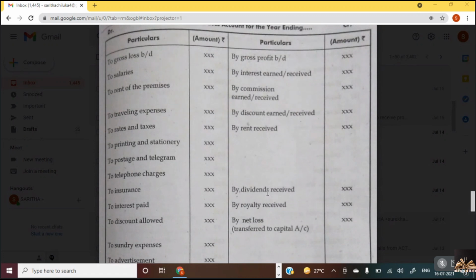Ma'am, in every question, these are in this order only we have to write. This is the standard format, Nana. ఏ items ఉంటాయో అవే తీసుకోవాలి. Okay. All possible items are given as a format.